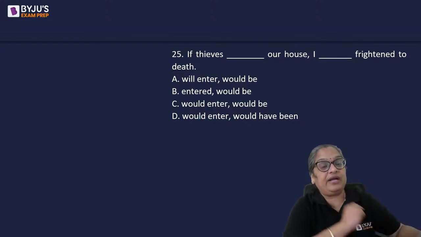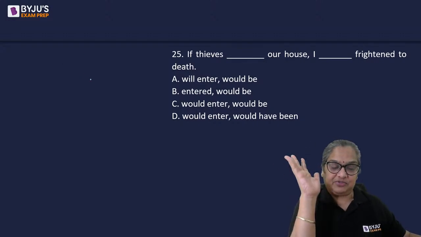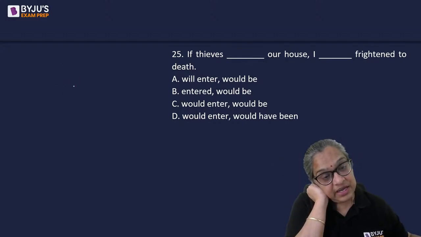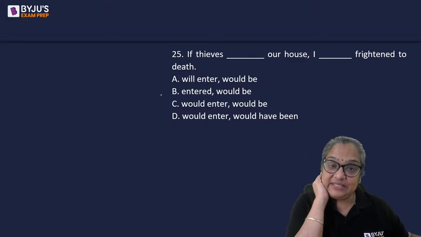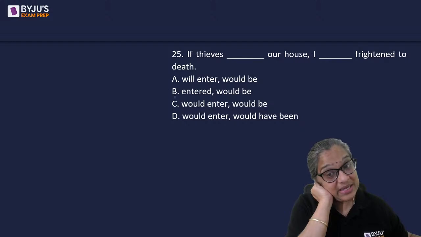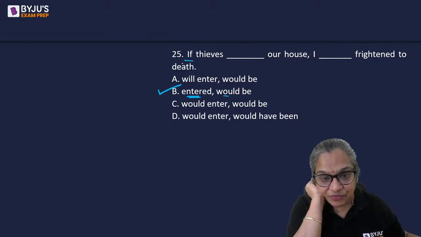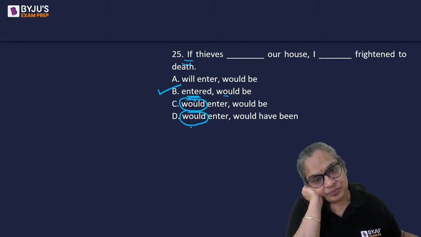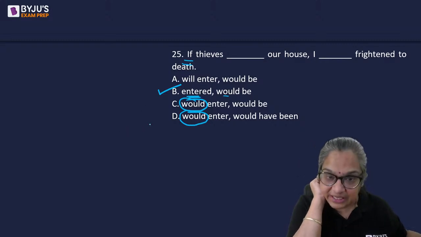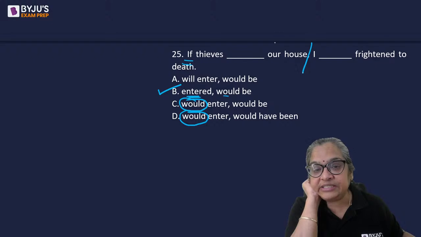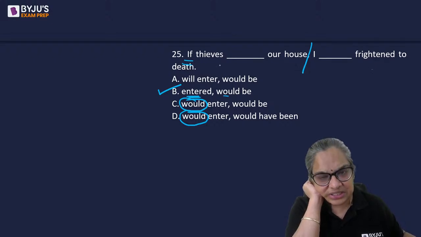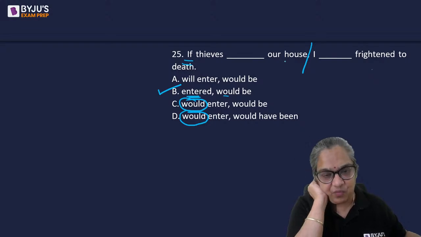Okay, what is the rule of conditional sentence? Normally, you are asked three types of conditionals, right? Condition one, if something happens, something else will happen. Present tense with a will. Second, past tense with a would or a could. The if clause generally will not have a would in it. So in a conditional sentence, this is called the conditional clause, this is called the resultant clause or the result clause or the effect, whatever. So in the if clause, you don't add a will or a would.